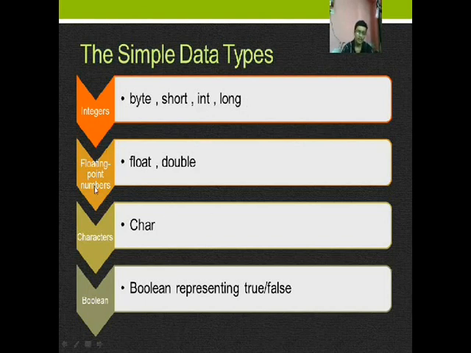Floating point numbers are another kind of data type, and they include float and double. Characters are the character data type. This c should be small. Boolean represents true or false. It can take only binary values, either true or false.